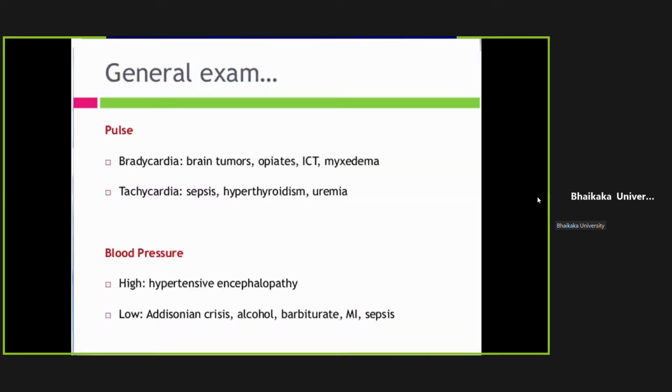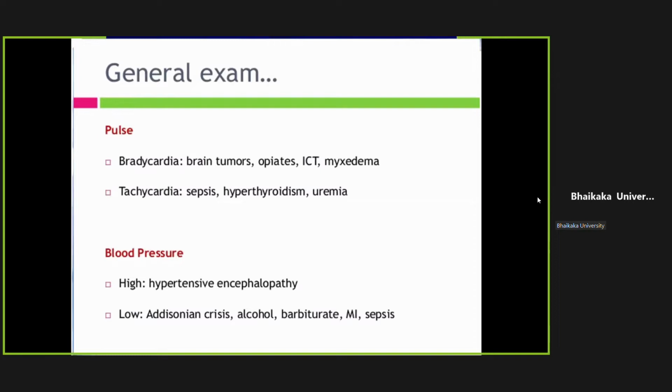Now we go for examination. So in general examination, if pulse is low, less than 60 per minute, bradycardia, then you should suspect hypothyroidism related coma, myxedema coma, or elevated intracranial pressure. Okay, it's a sign of raised ICP. Opiate toxicity. When the pulse is having tachycardia, more than 100, then patient can have infection or hyperthyroidism.